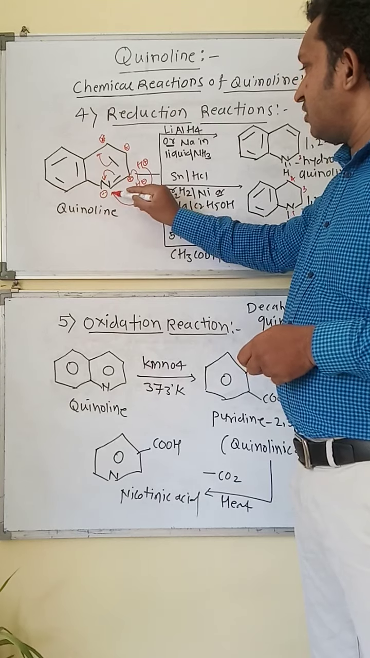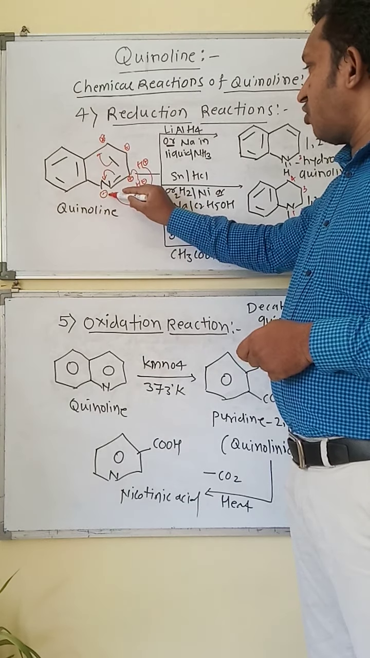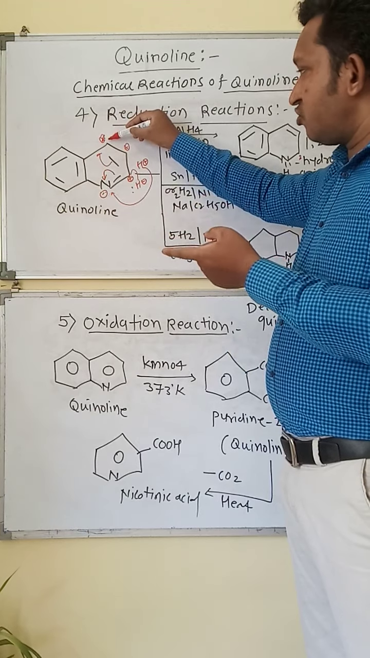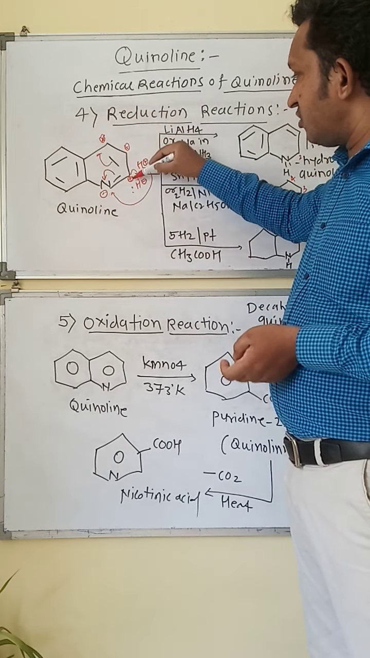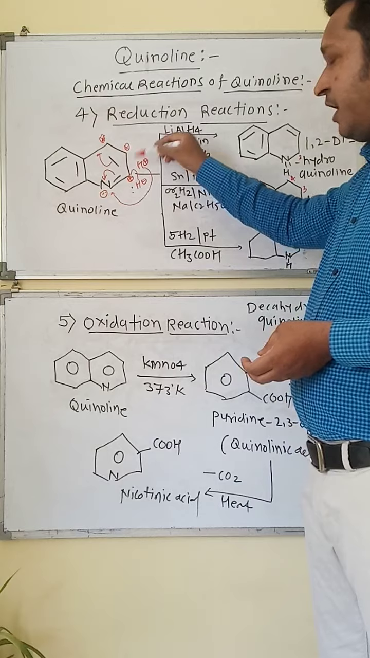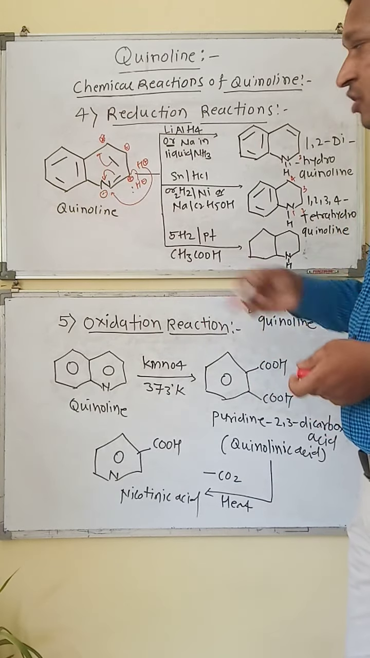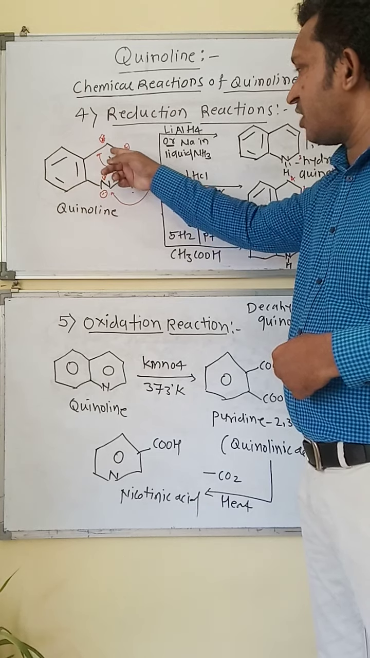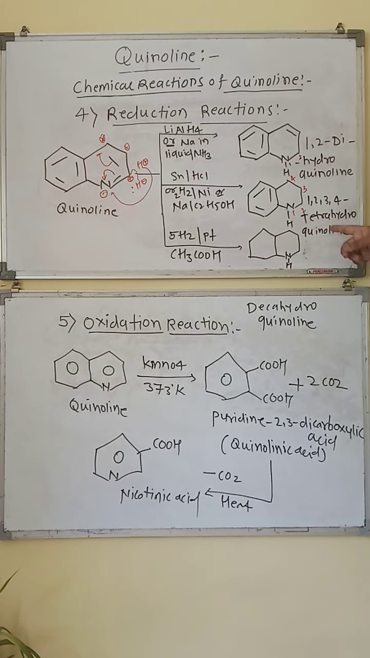So the nitrogen takes a proton, and the fourth number carbon also takes an addition of a proton, and the second and third number carbons take additions of hydrogen. In this way, 4 hydrogens will be added on the nitrogen, second number carbon, third number carbon, and fourth number carbon. In this way we get 1,2,3,4-tetrahydroquinoline.